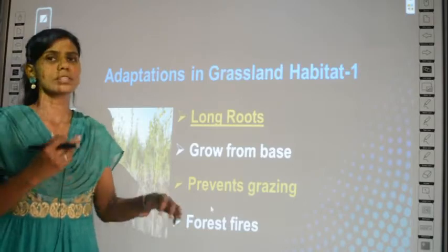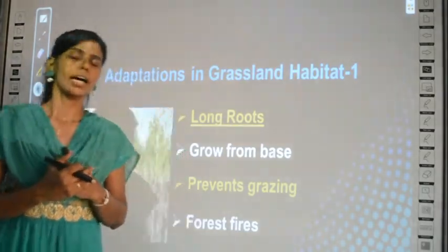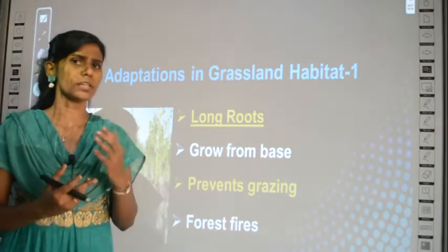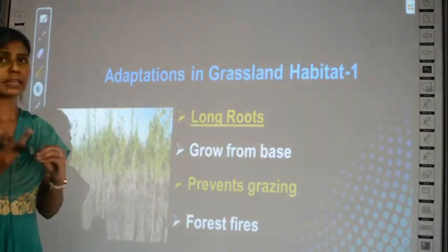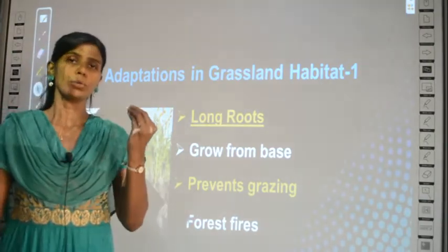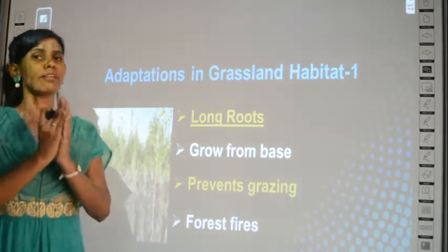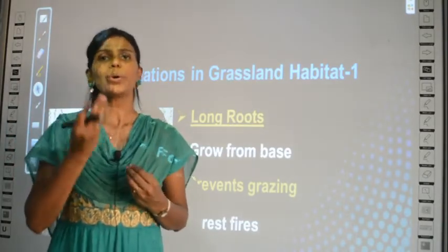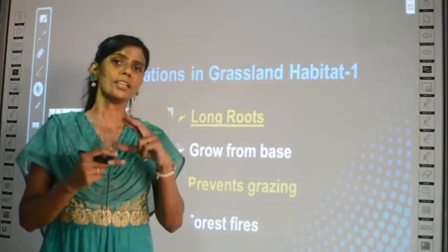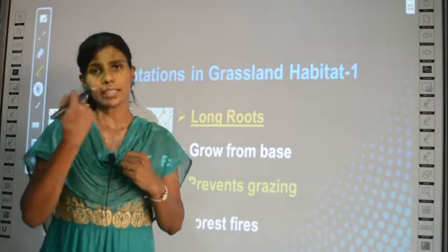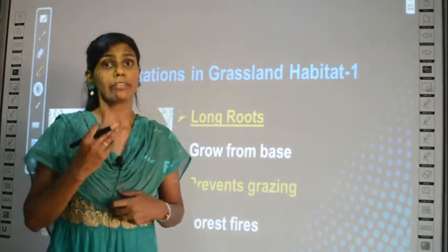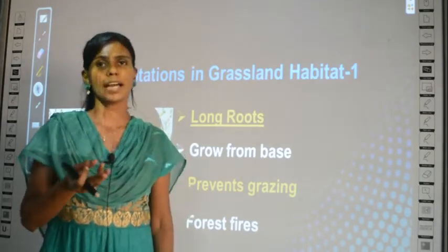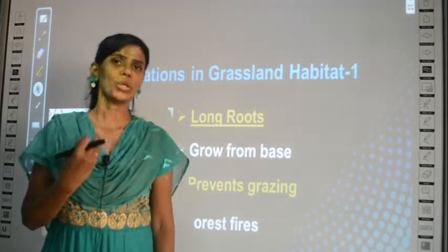And forest fire: suppose there is a fire, again the upper region will all get burnt because of forest fires. But if there are long roots, see, as long as you have roots in a plant, again and again the plant has the ability to grow into a new plant. Even when you cut the top region, or when it is eaten by the animals, or when it is affected by forest fires, whenever there is root, the plant can grow freshly into a new one.